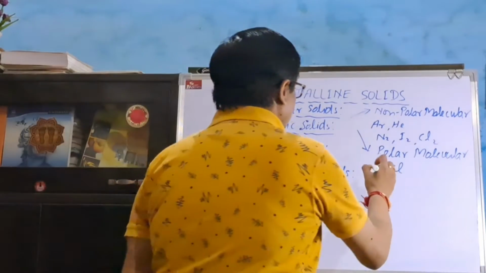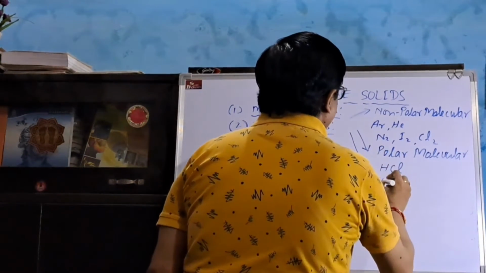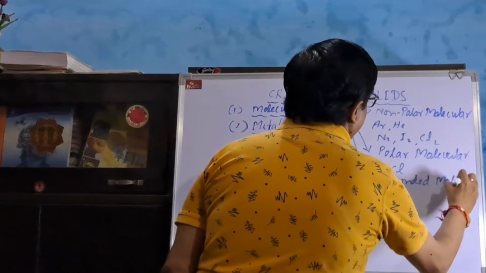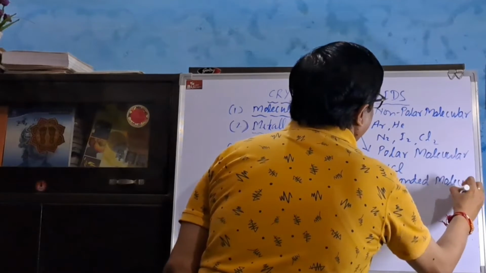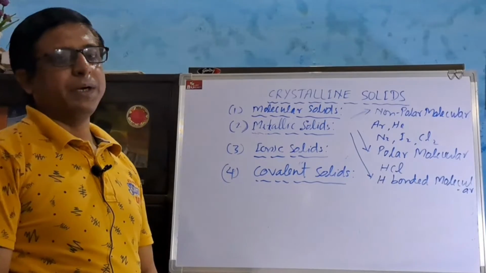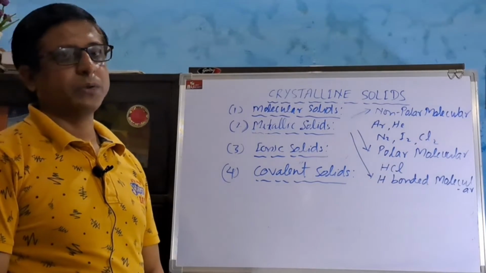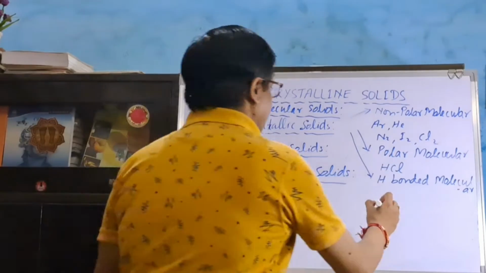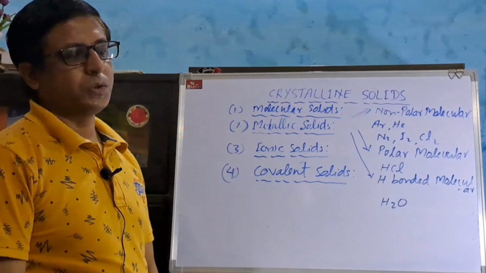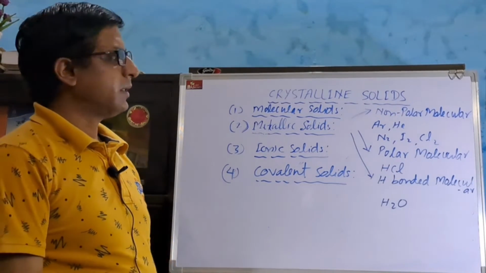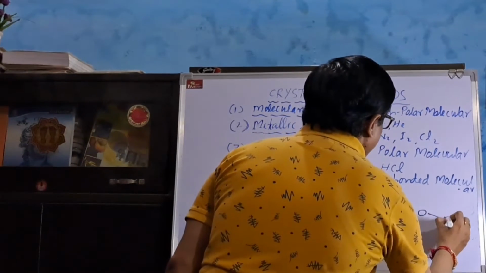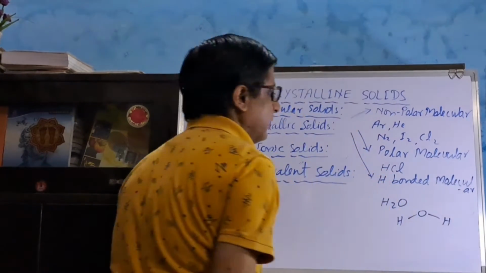The third type of molecular solid is hydrogen bonded molecular solid. In this type of molecular solid, the binding forces are relatively strong hydrogen bonds. For example, water. In case of water, the constituent particles are water molecules. There is strong hydrogen bonding between different water molecules. Let us consider one water molecule.